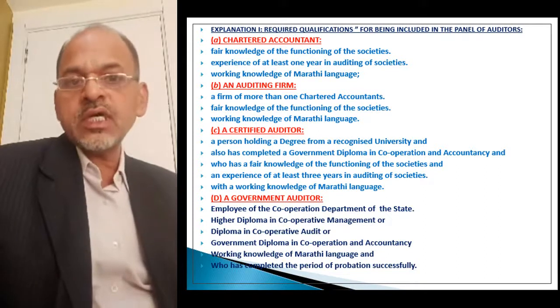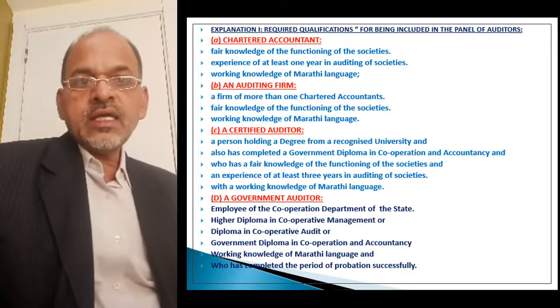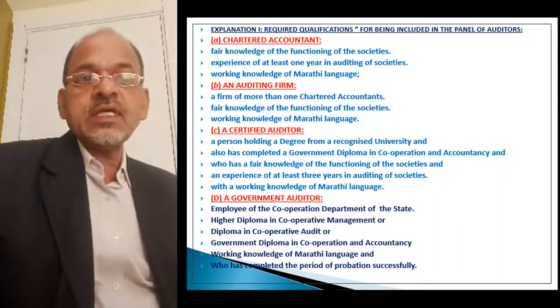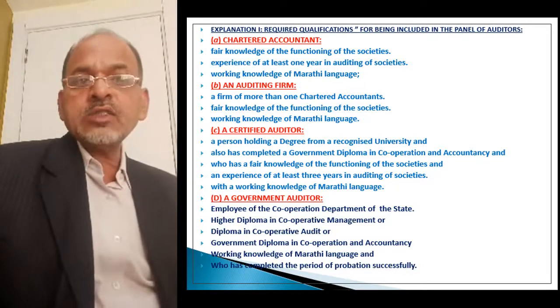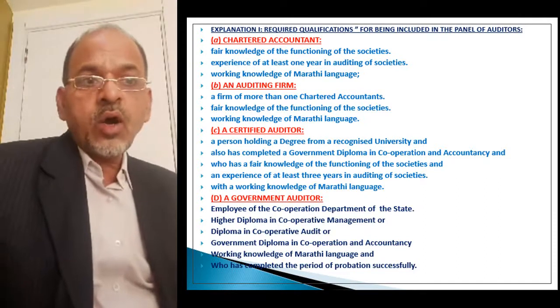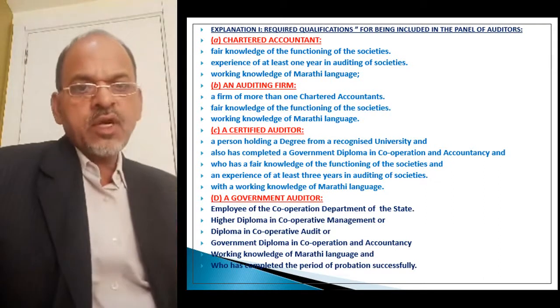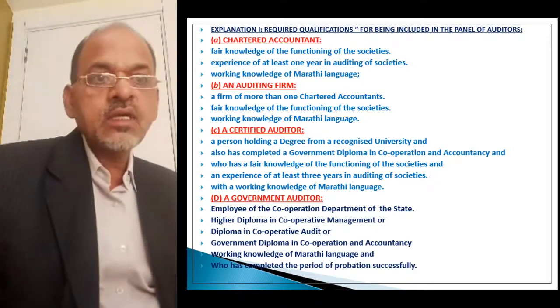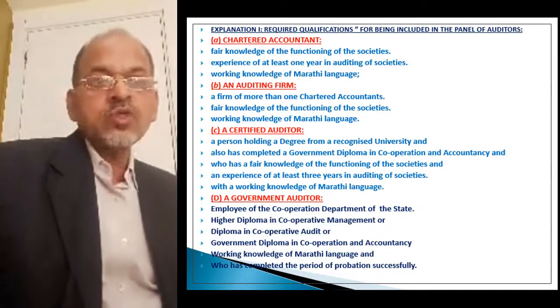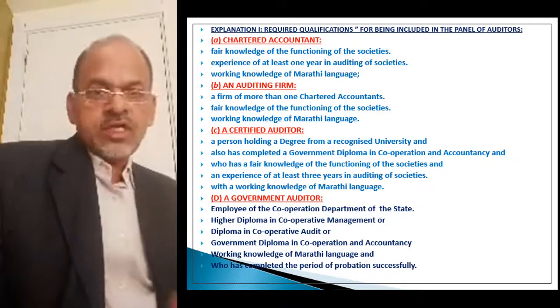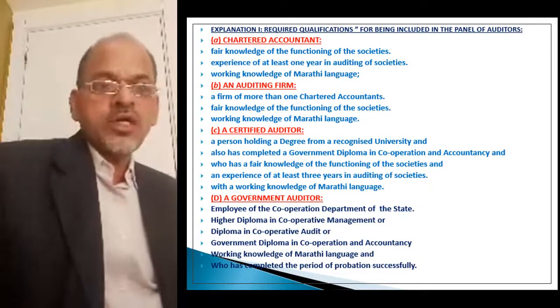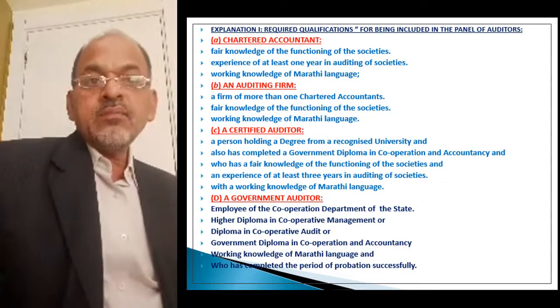Then he must have experience of at least 1 year in auditing of societies, only then can he be appointed as a statutory auditor of a society. And he must have working knowledge of the Marathi language.